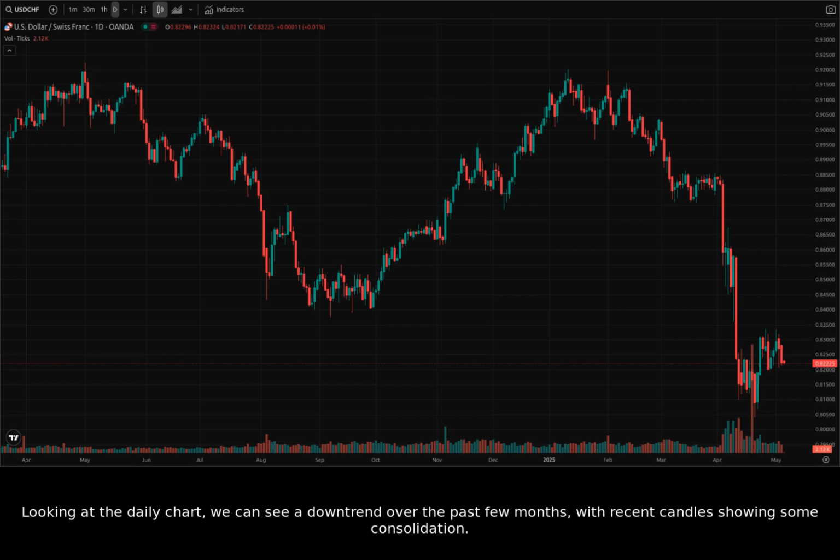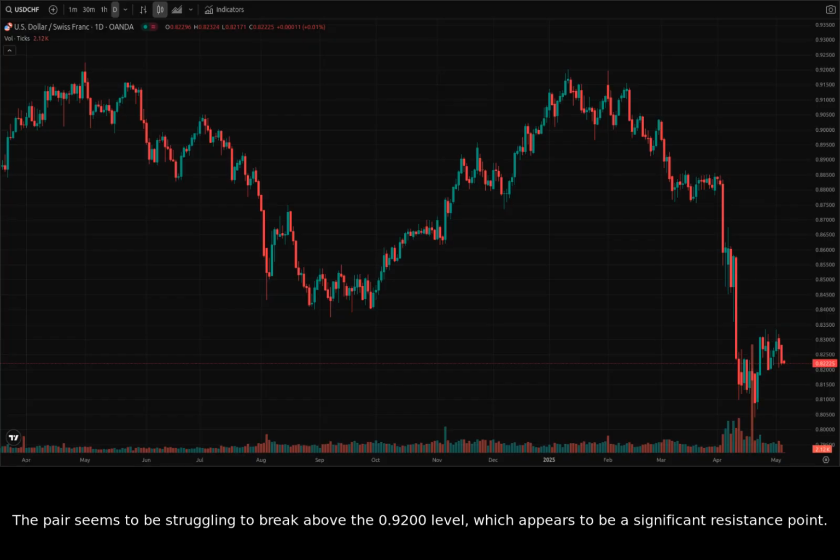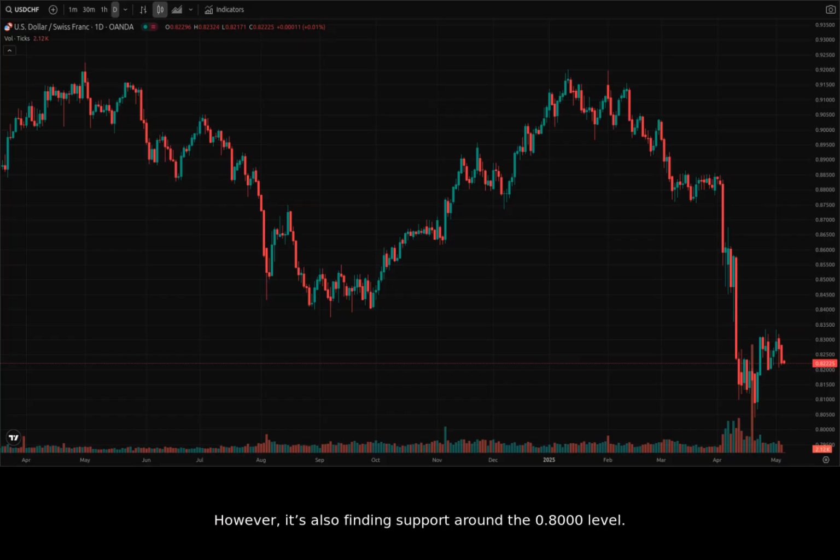Looking at the daily chart, we can see a downtrend over the past few months, with recent candles showing some consolidation. Notice the sharp decline in early April 2025, followed by a period of sideways movement. The pair seems to be struggling to break above the 0.9200 level, which appears to be a significant resistance point. However, it's also finding support around the 0.8000 level.